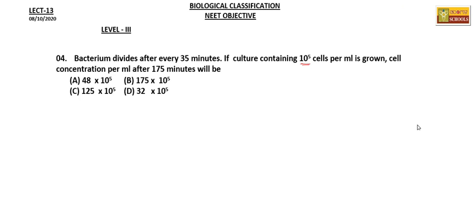If culture medium containing 10 to the power of 5 cells per ml is grown, the cell concentration per ml after 175 minutes will be. It's just like one bacterium divides every 35 minutes.